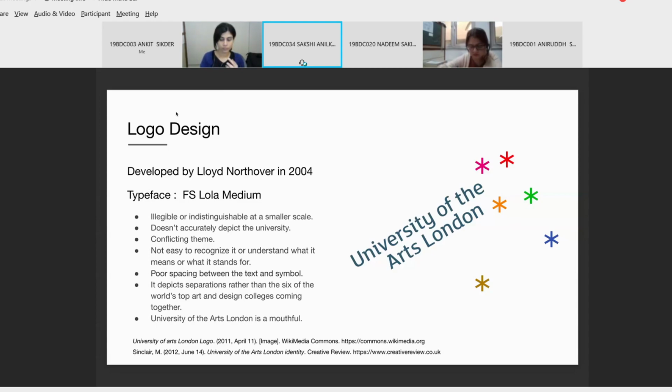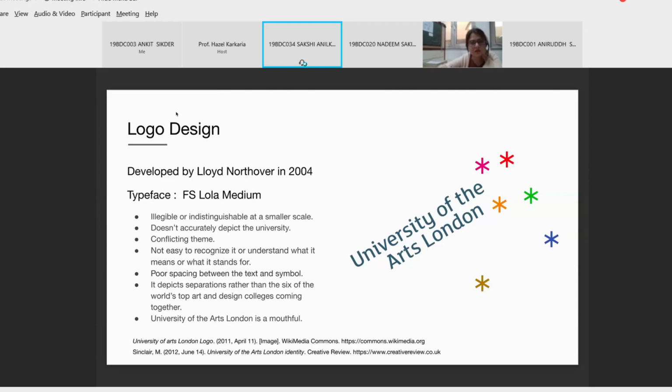And they have been positioned in a way that it represents the location of all the colleges with respect to each other. So in this logo, firstly, we noticed that the typeface is not very robust at a smaller scale. At a larger scale, it works fine. But if it were reduced to a smaller scale, like in business cards or letterheads, it wouldn't be legible or distinguishable. The next thing that we saw is that if one doesn't know the story behind the use of Astic stars, we wouldn't be able to know how it depicts the university.